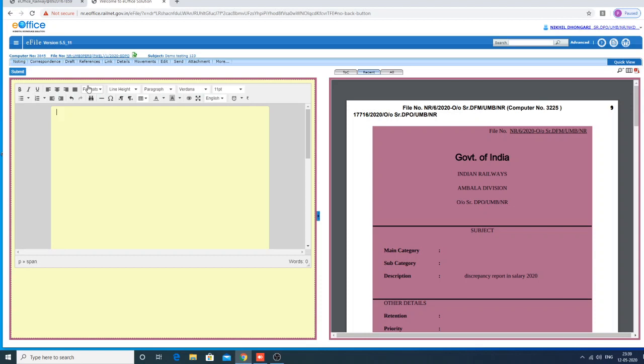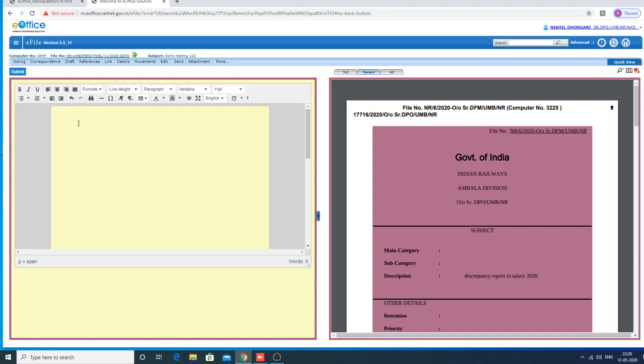Then with the corrections told by the higher authority, he will prepare the fresh note to take the approval of the competent authority. So exactly that kind of option is replicated in the e-office as a yellow note.